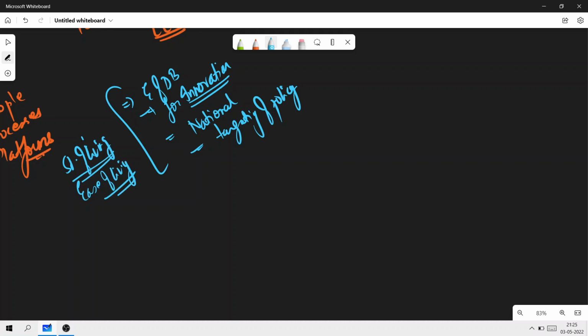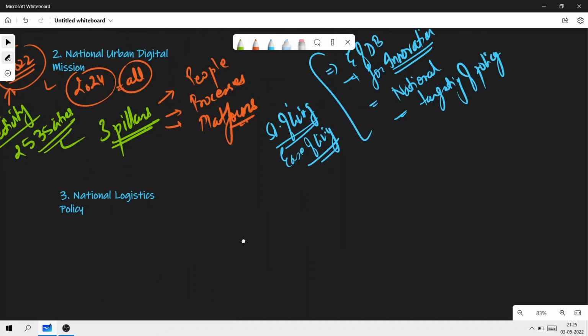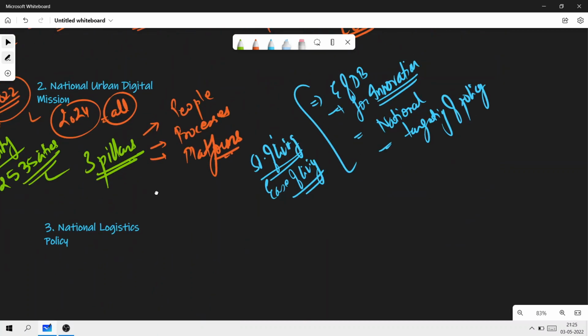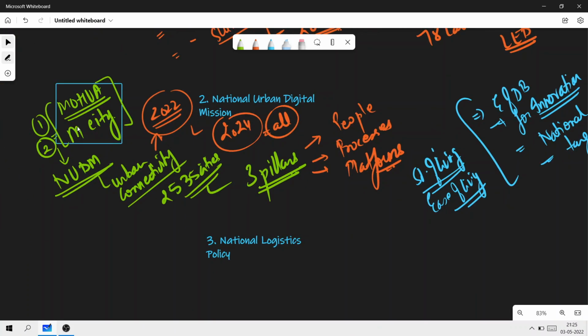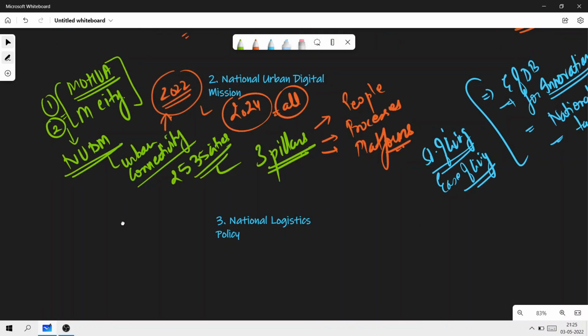Then you can always add some points like, it is going to lead to improved financial management, easier access to information, and better decision support systems to manage the cities. Is this clear? The important thing that you need to remember here is the things that we have discussed here in blue, which are the objectives of it, and also the three pillars and the two ministries that are involved in this, that is the National Urban Digital Mission.